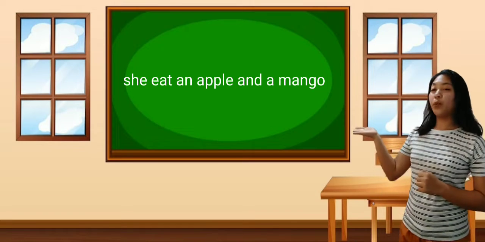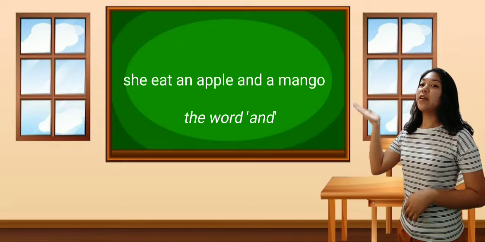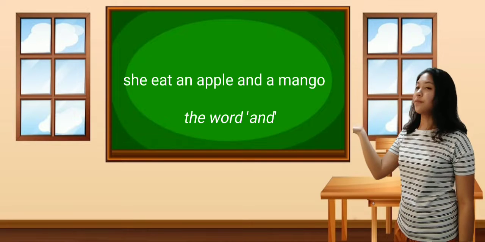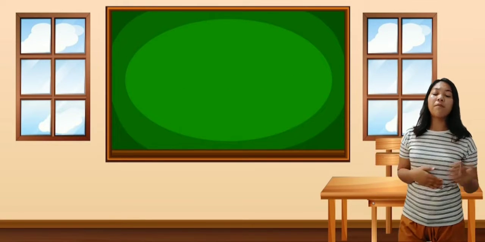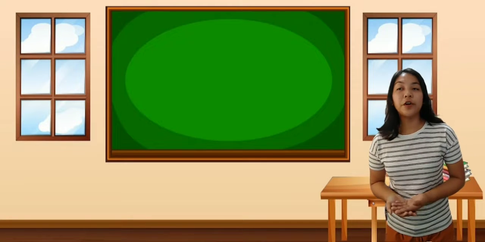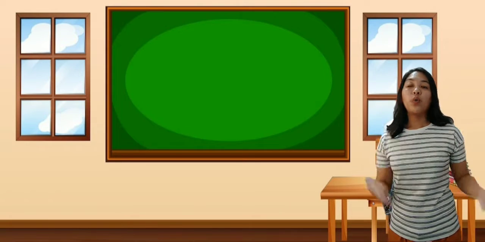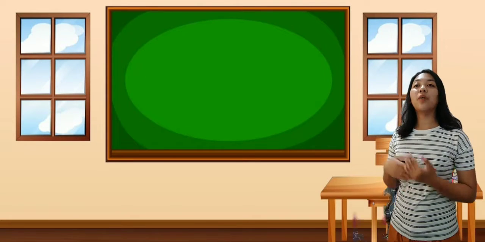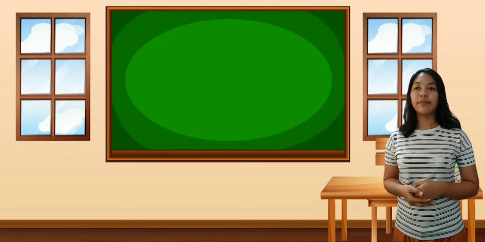The conjunction word in the sentence is the word and. I know that you already know what a conjunction is. So now let's move on from our discussion yesterday. Who can tell me what our new lesson or topic for today will be? Anyone?